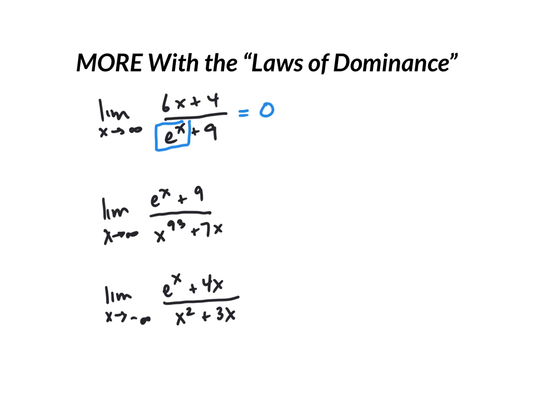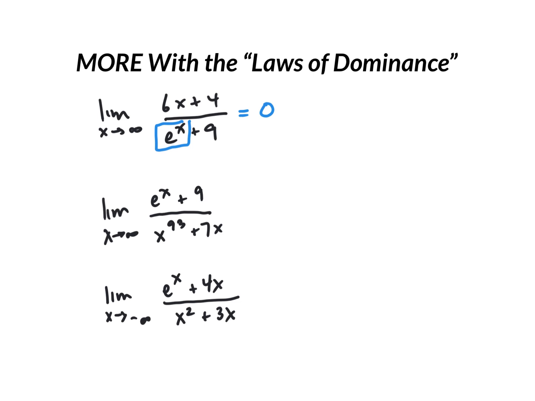Now I want to point out, you could do this with L'Hopital's rule. And I'll link another video on writing down L'Hopital. But if the top is going to infinity and the bottom is going to infinity, that is a form we can use L'Hopital for. The derivative of the top would be 6, the derivative of the bottom would be e to the x, and then we plug in infinity and we get 1 divided by something getting infinitely large, or 0.